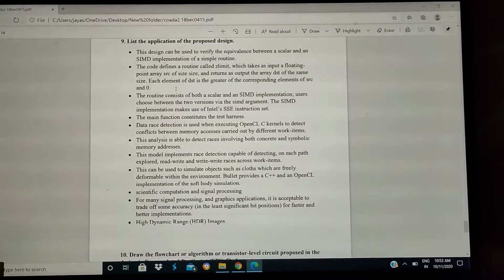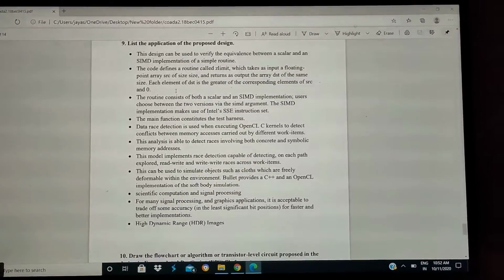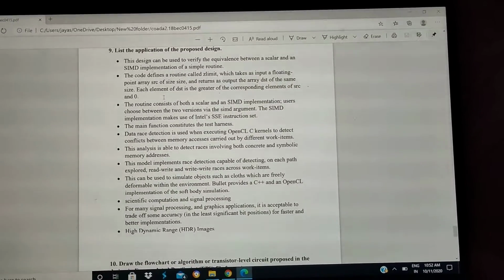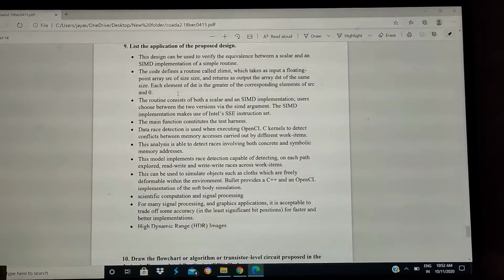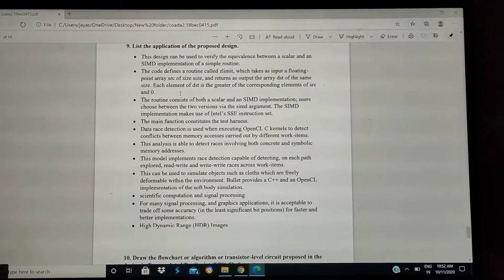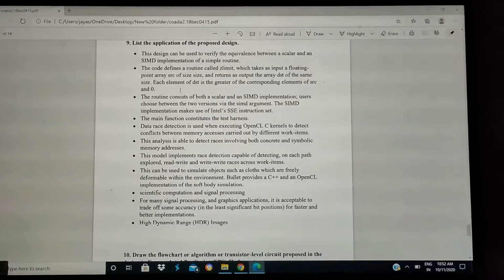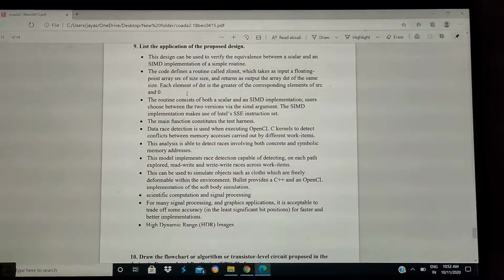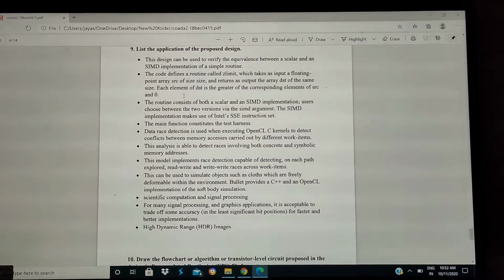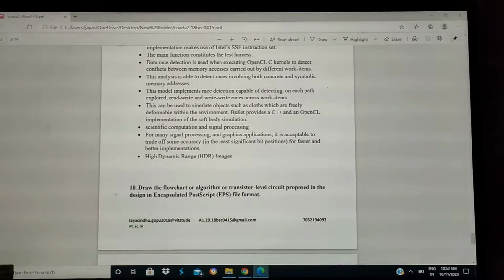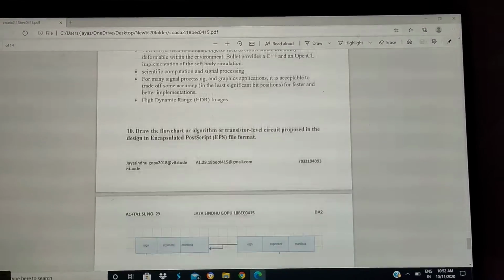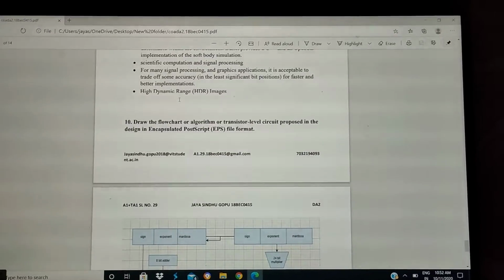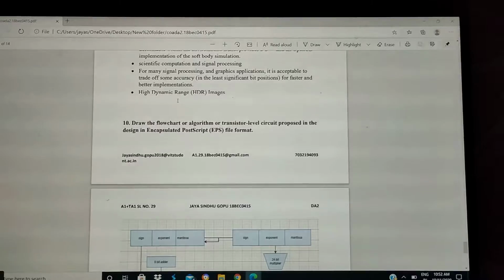The application is that the design can be used to verify the equivalence between a scalar and an SIMD implementation of a simple routine. The code defines a routine called zlimit, which takes an input floating point array. This model implements race detection capable of detecting, on each path explored, read or write races across work items. It is used for many signal processing and graphic applications.